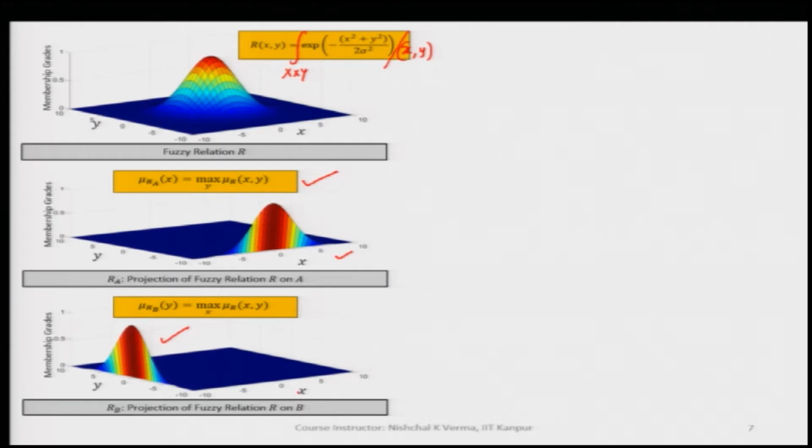In both cases we are eliminating one generic variable. So, if we take a projection of a fuzzy set, whether it is a relation fuzzy set or any fuzzy set, the dimension, the generic variable, is getting reduced.